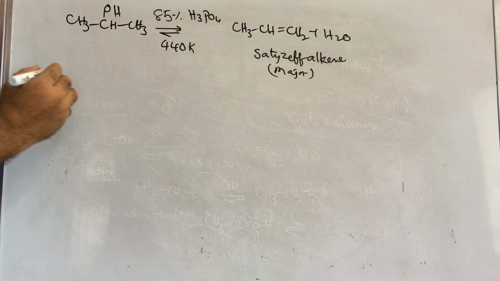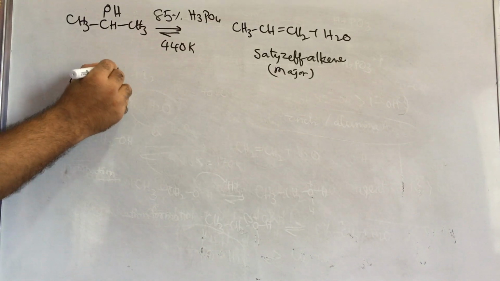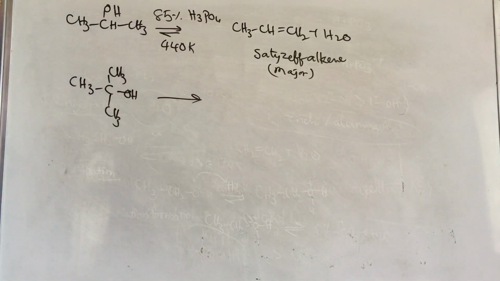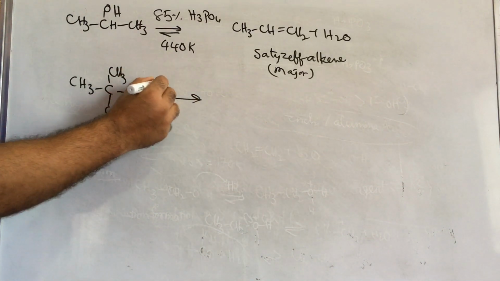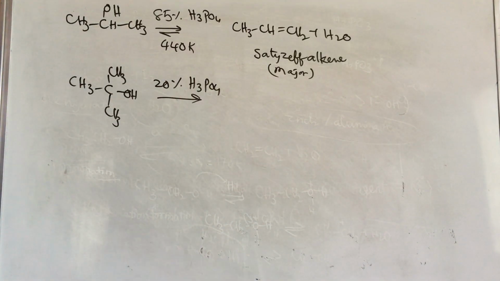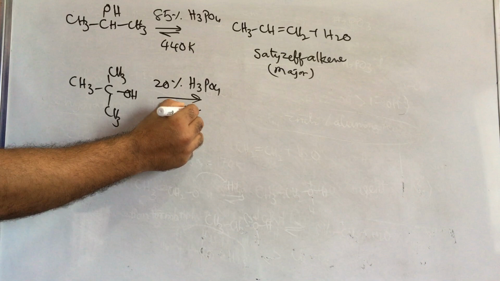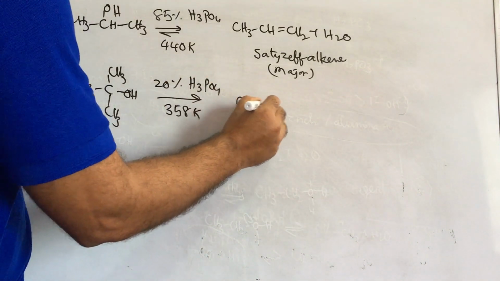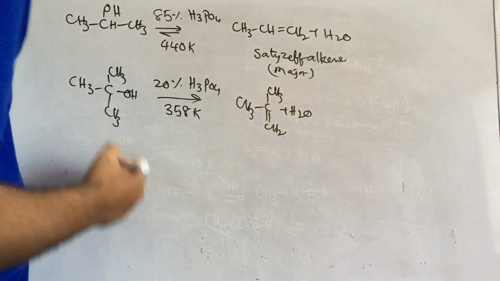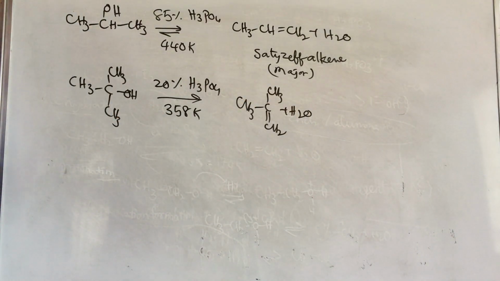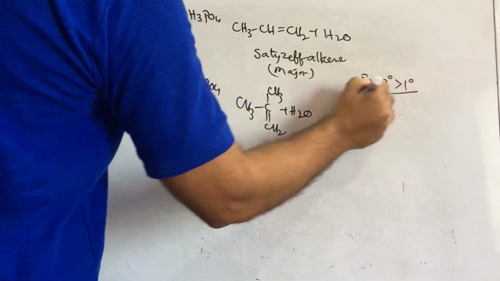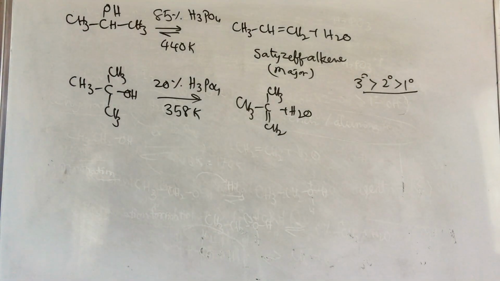If you take tertiary alcohol, (CH3)3COH, with 20% H3PO4 at a very low temperature, nearly 358 Kelvin, it is converted into (CH3)2C=CH2 and H2O. Based on this, we conclude the order of dehydration: tertiary alcohol first, then secondary, then primary alcohol.